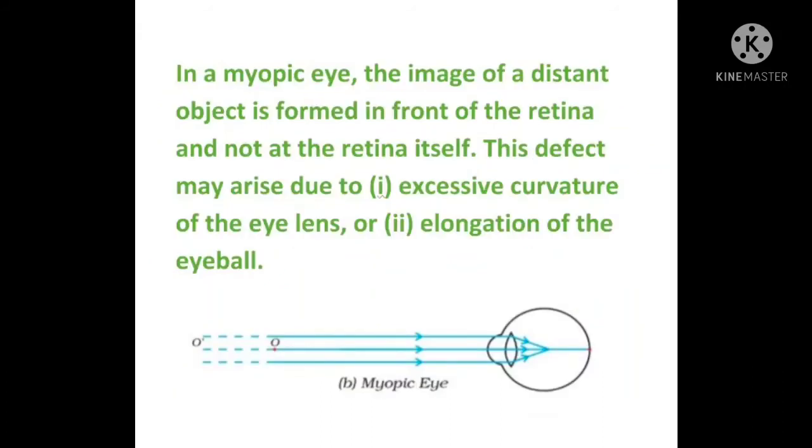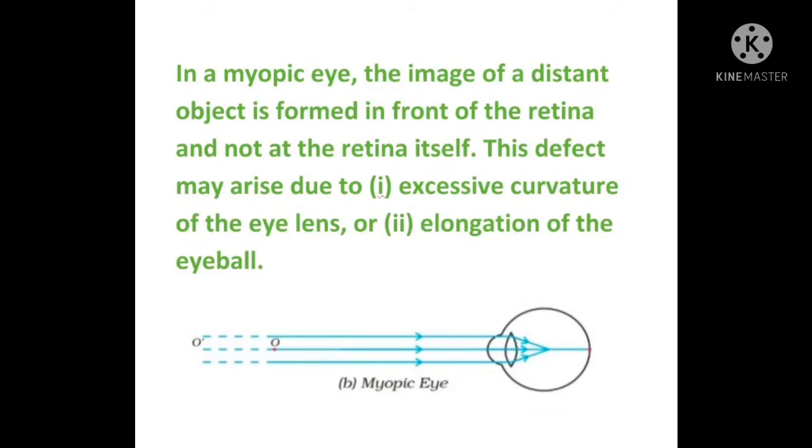In a myopic eye, the image of a distant object is formed in front of the retina and not at the retina itself. As you can see in the diagram, this is the myopic eye, of a person suffering from myopia or nearsightedness. The image is formed in front of the retina.